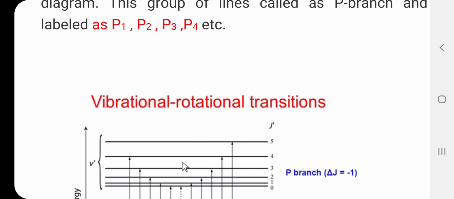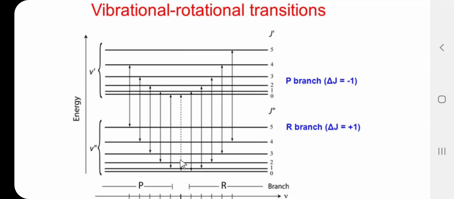So, let us consider the vibration rotation transition. Here these are the lower rotational energy levels in the lower vibrational energy level, that is V double dash, and they are denoted by the symbol J double dash: 0, 1, 2, 3, 4, 5.